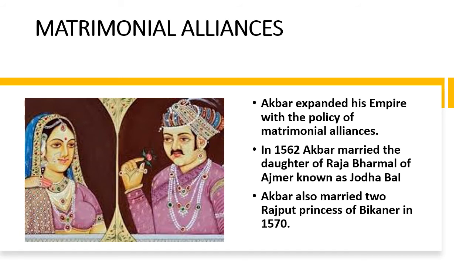Akbar, in order to expand his empire, ventured into matrimonial alliances. He made the Rajputs not only his friends but also relatives through matrimonial alliances. In 1562, he married the daughter of Raja Bharmal of Ajmer, Harkabai, who was renamed as Jodhabai. He also married two Rajput princes of Bikaner in 1570.